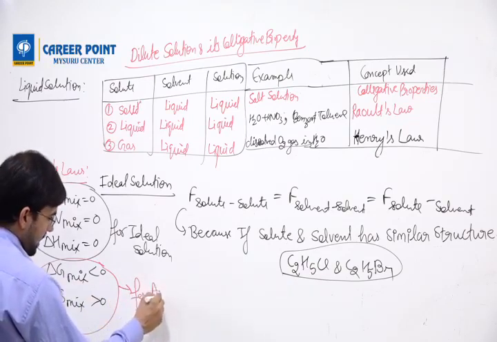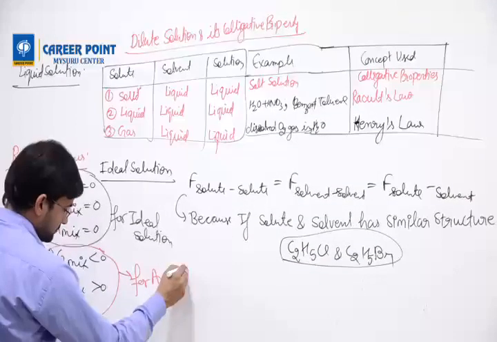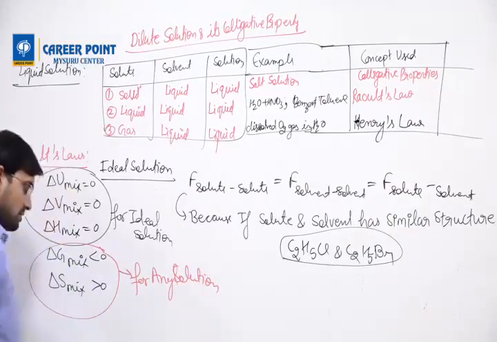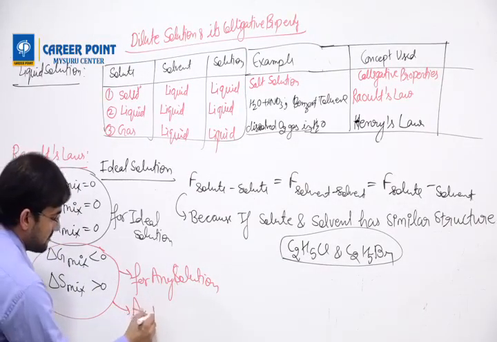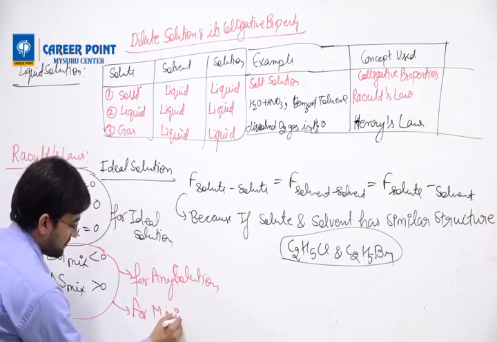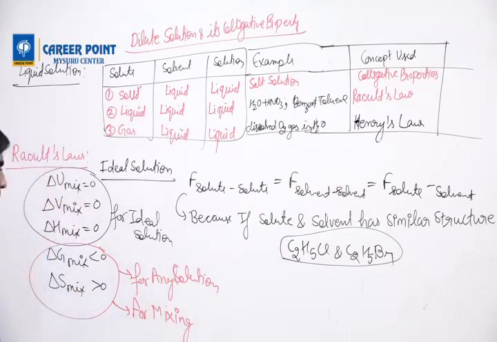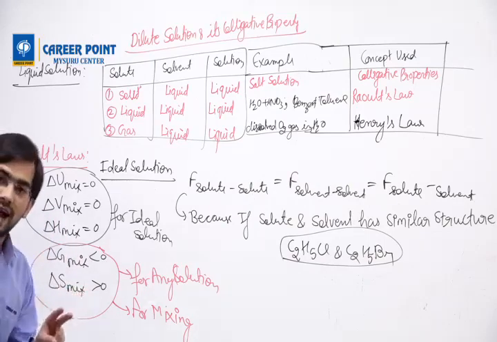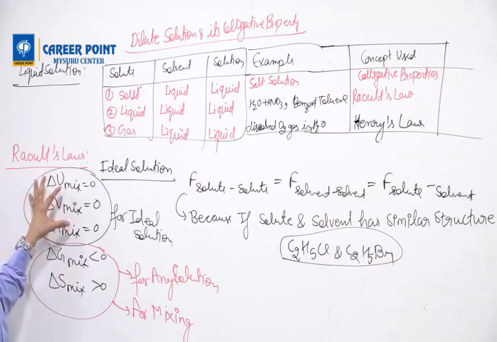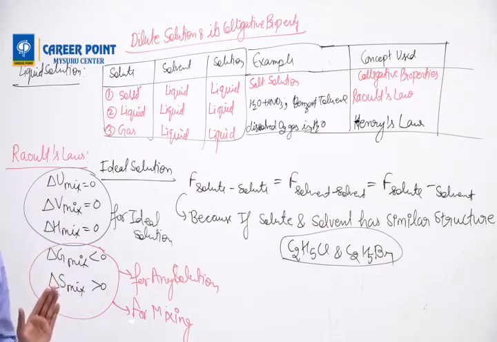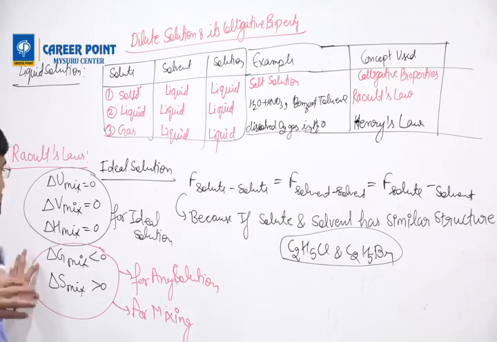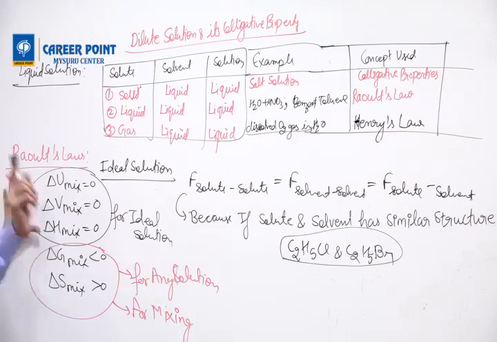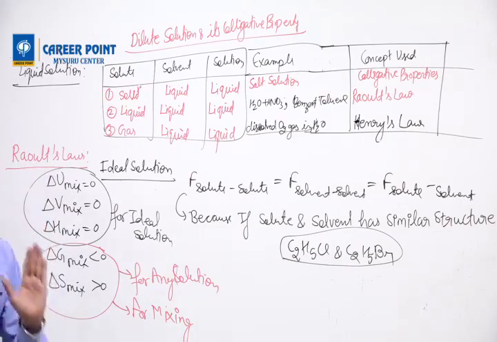This is for any solution, meaning this is for mixing. If you want two things to get mixed, they must follow these two conditions. If you want those two things to get mixed and form an ideal solution, they should follow all 5. Whenever mixing comes, these two will come automatically, whether mixing of gas, solid, liquid, anything. But if you want to mix them and also make them an ideal solution, all 5 must be followed.